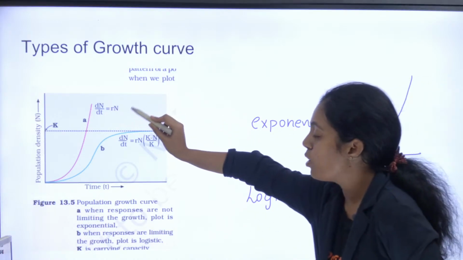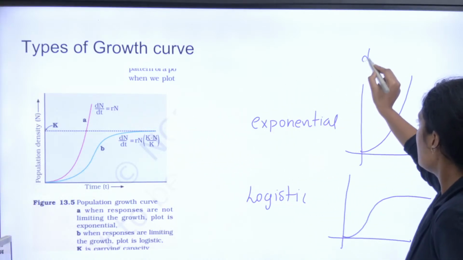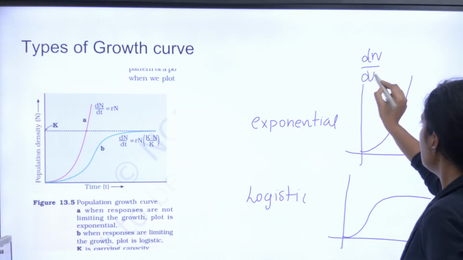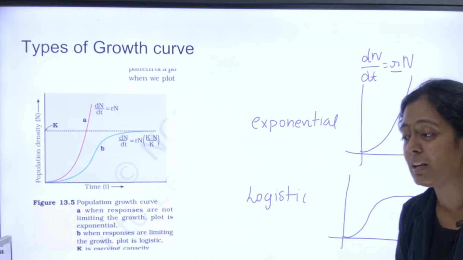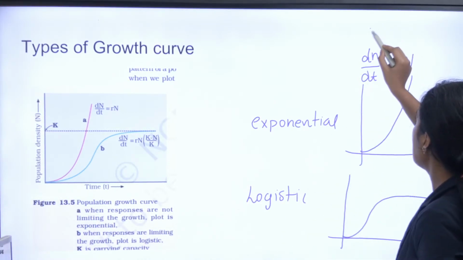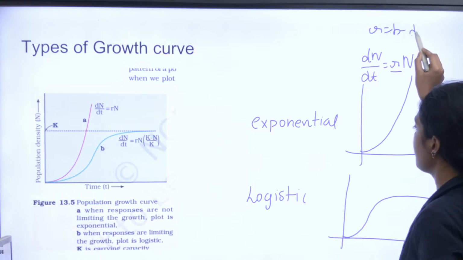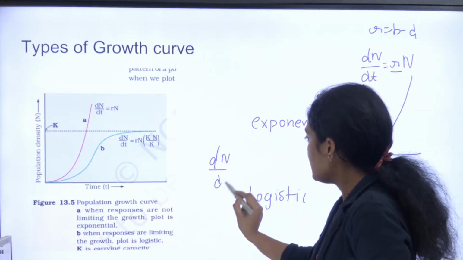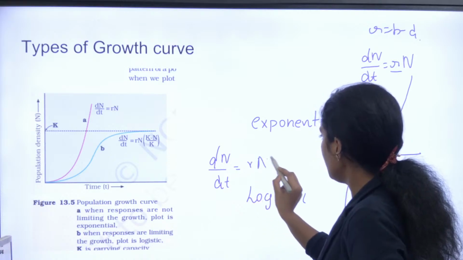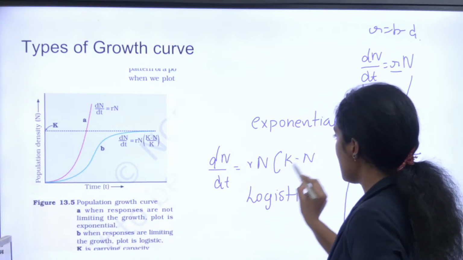dN by dt is equal to rN here. So dN by dt is equal to rN. What is r? It is the intrinsic rate of natural increase. r is given by b minus d. Coming here, dN by dt is equal to rN (K minus N) by K.